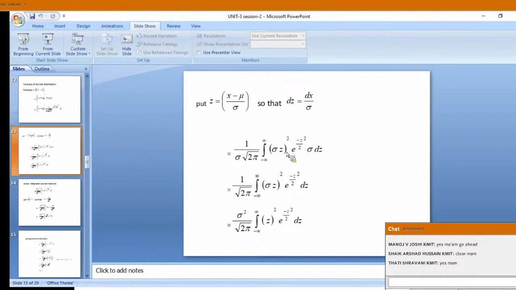Now I am having one sigma here, and one there. I will cancel both of them. This as it is I am writing. There is no change. Since sigma is independent of z, the variable, it is a constant, I am taking it outside. The remaining all I have written it like that. All of you check it.